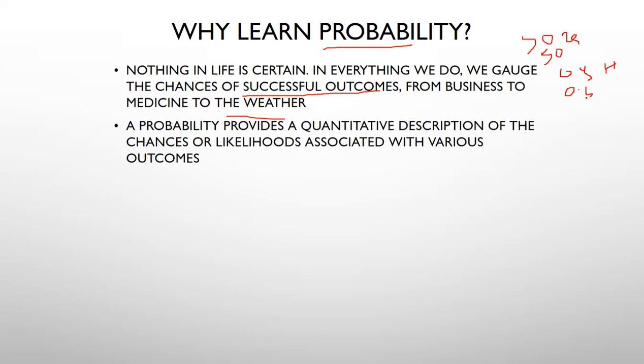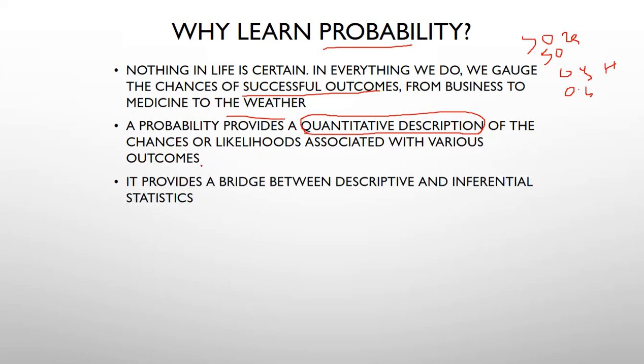Now we can see that probability provides a quantitative description. Quantitative means numerical; it cannot give qualitative description. It gives a quantitative description of the likelihood associated with the various outcomes. It also provides a bridge between descriptive statistics and inferential statistics, which we discussed before with some definitions and types.